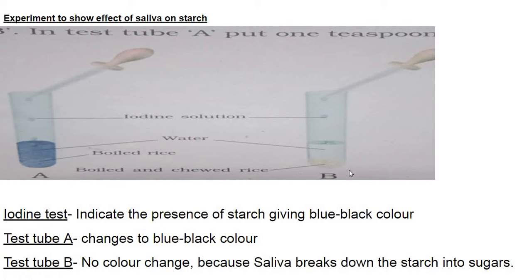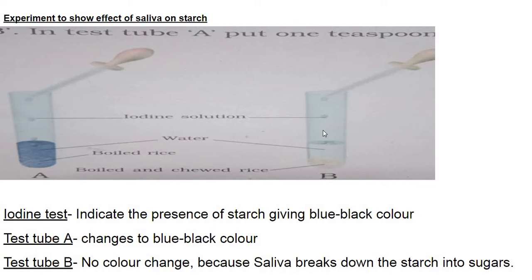Here we are taking 2 test tubes, A and B. In one test tube we are taking boiled rice, and in another test tube we are taking boiled and chewed rice. Chewed rice means it is mixed with saliva, and we are adding a little bit of water to both the test tubes. And after that we are putting 2 to 3 drops of iodine solution.